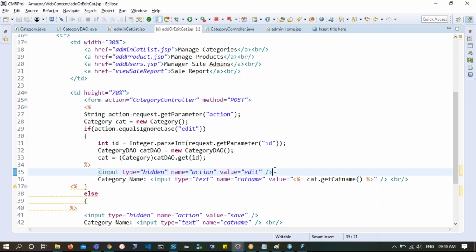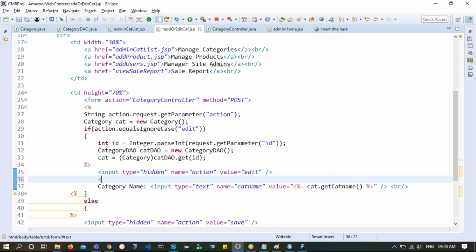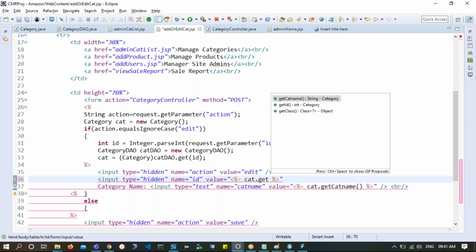Is it that the ID is not getting passed? Shall I pass input type equals hidden, and the name equals ID, and the value equals this one, a scriptlet, cat dot get ID. Okay, this is what I'm passing.